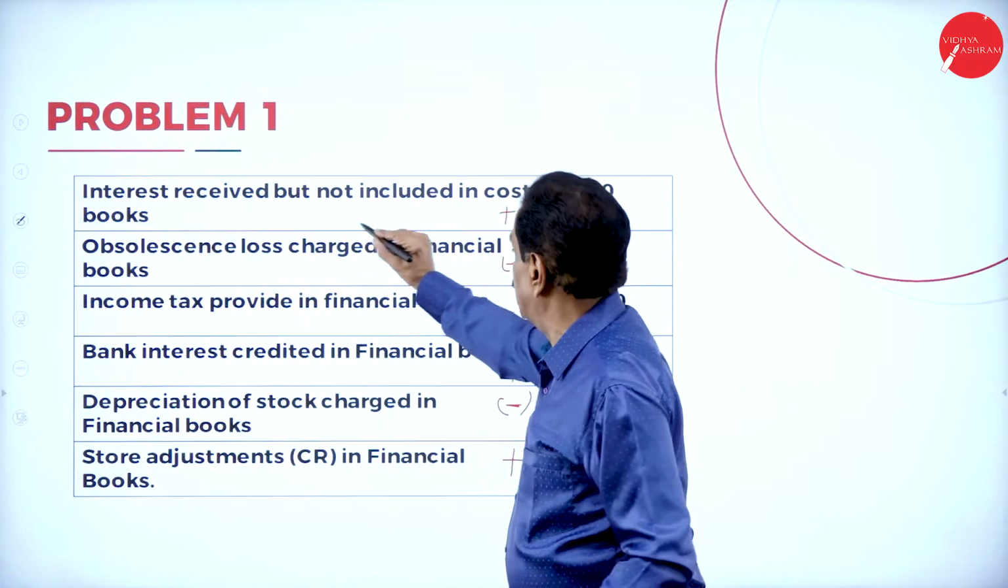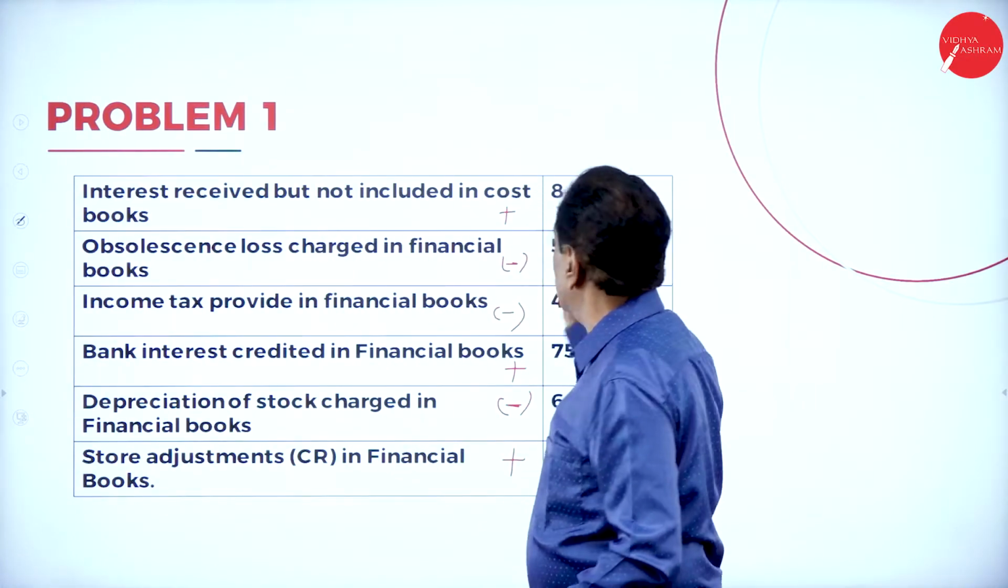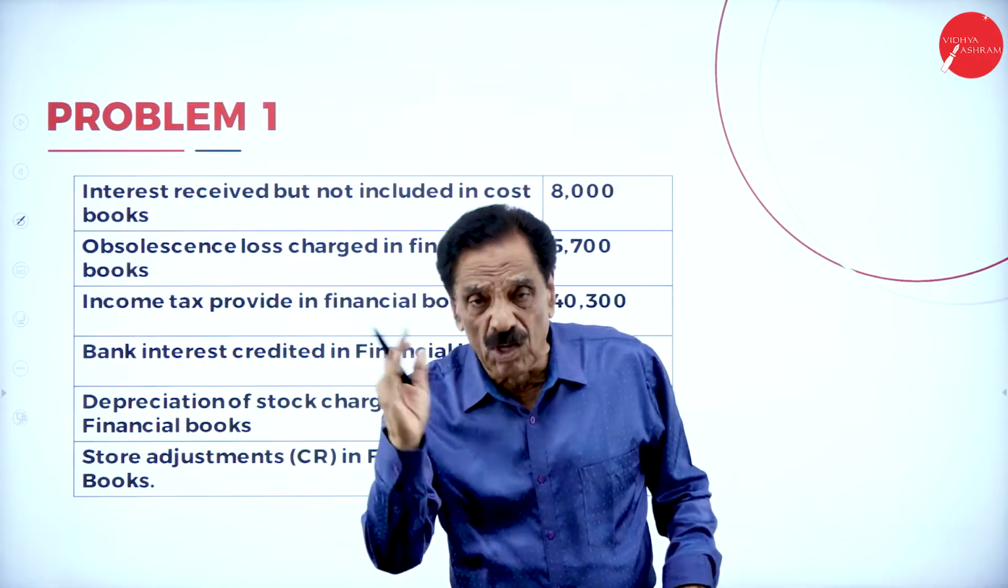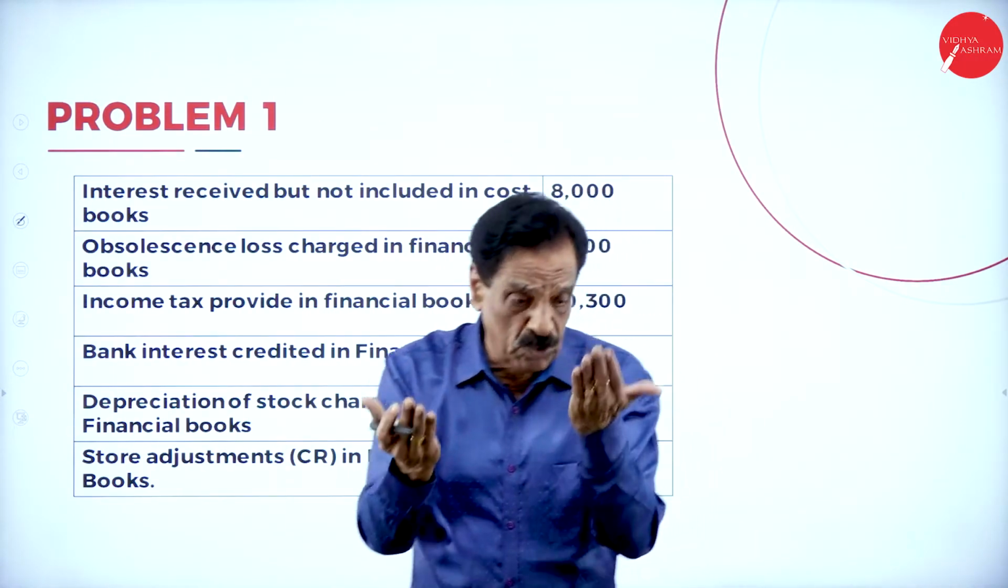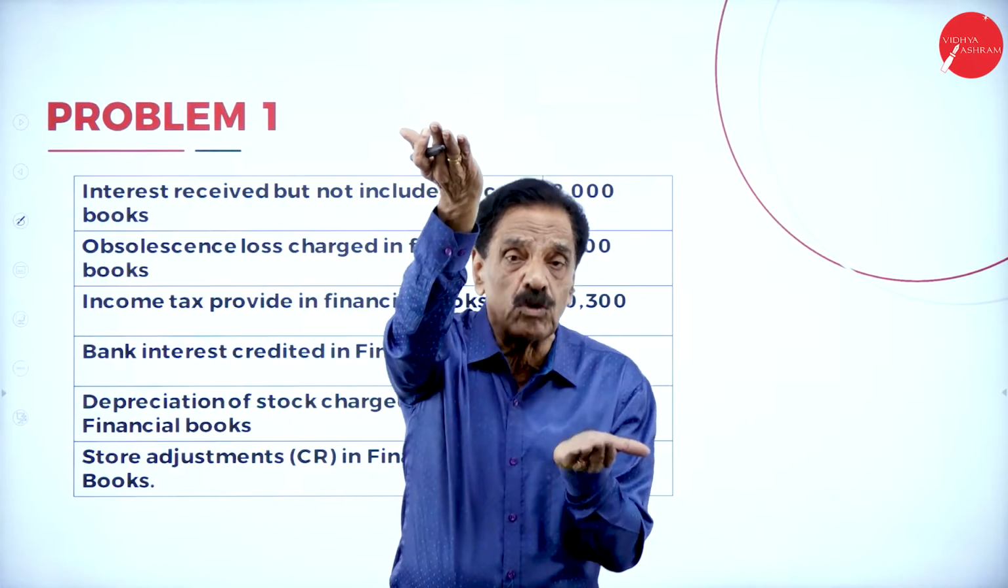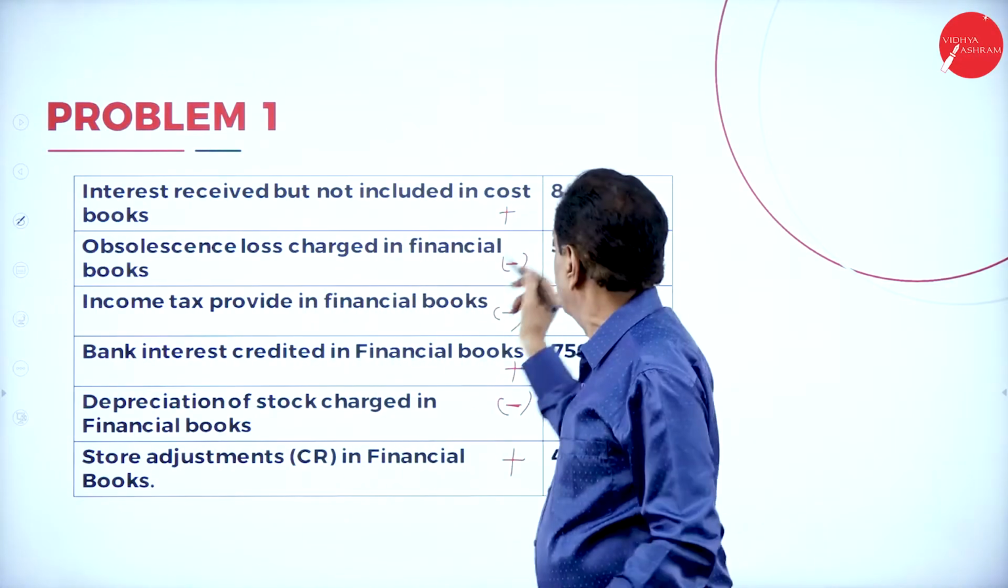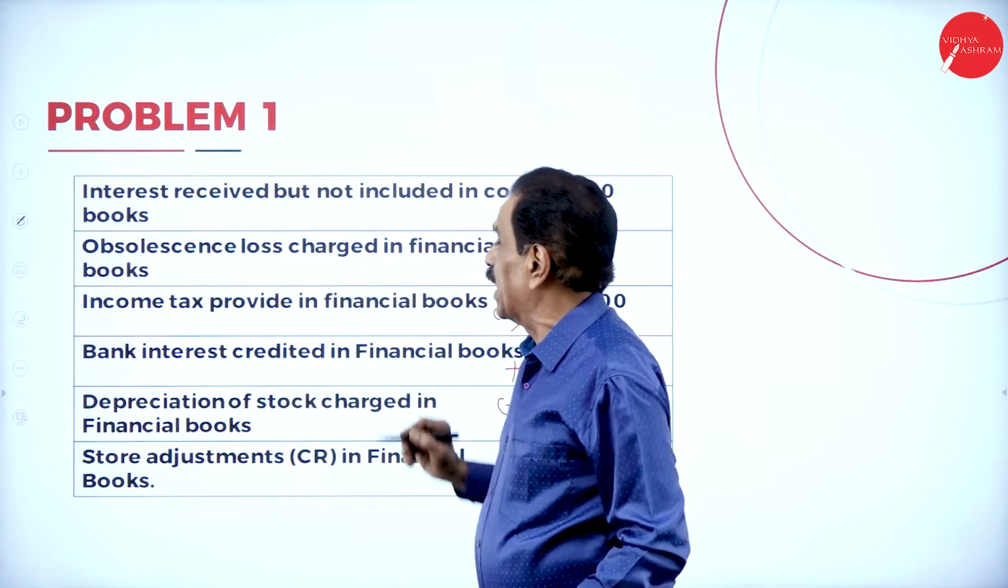Then interest receipt, but not included in the cost book. Interest receipt, what will happen to your financial book? Financial book will be raised, but no entry in the cost book. Cost book showing less, financial showing more. To make equal, what to do? Add back.